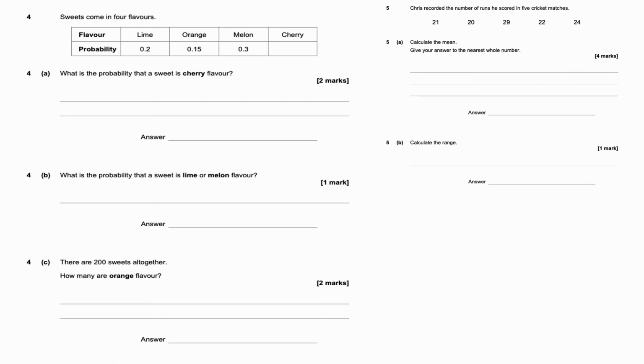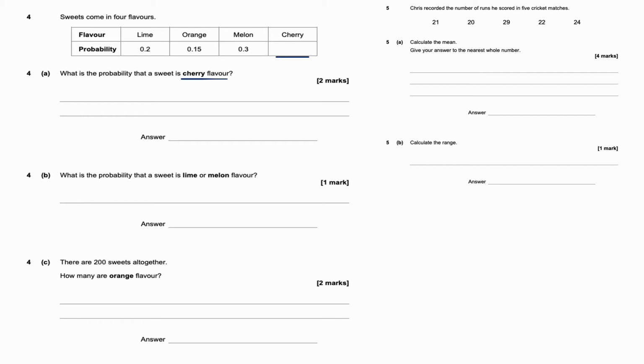Sweets come in 4 flavours: lime, orange, melon, cherry. Probability 0.2, 0.15, 0.3, and then I've got cherry. 4A. What is the probability that a sweet flavoured cherry is picked?